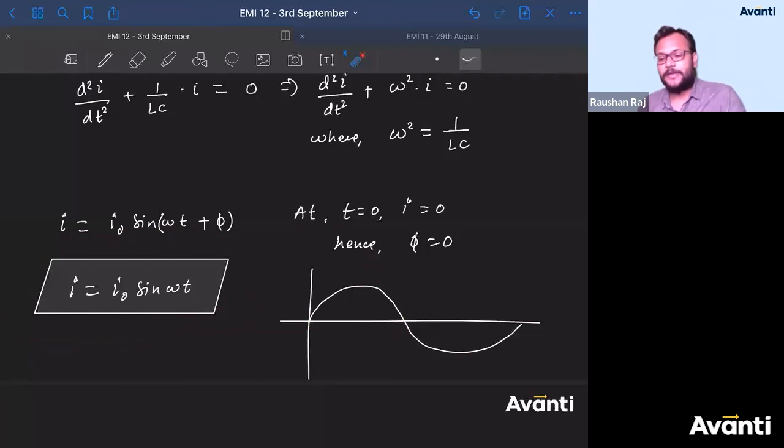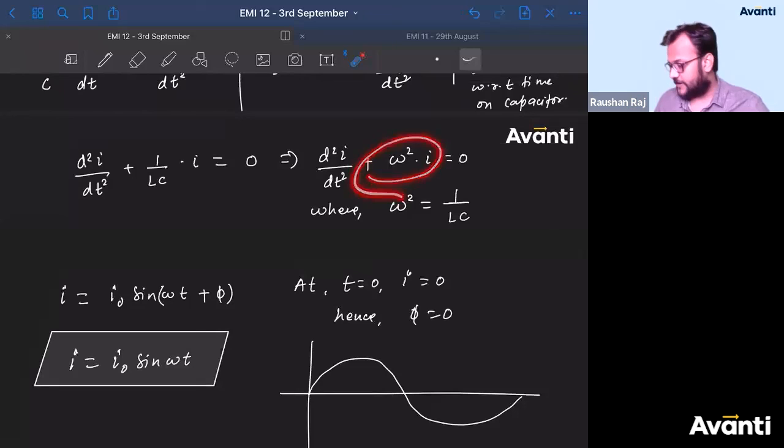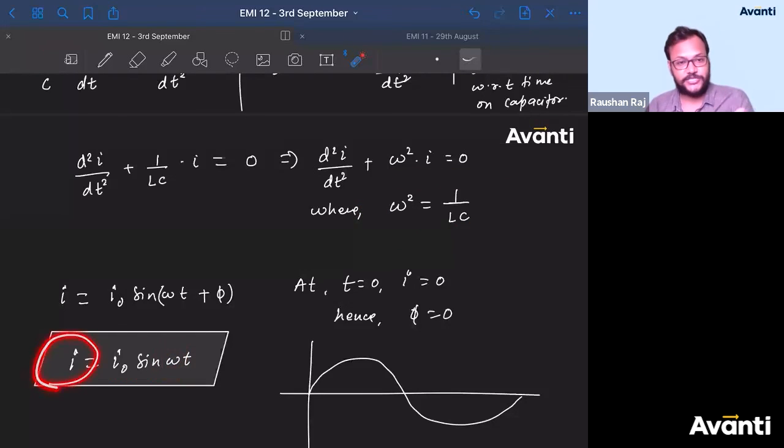All right. Acha, guys, tell me, what is omega here? When you write this equation, what is the meaning of omega? The angular frequency, right? So the value of this omega will tell you how the value of I changes. So what is the frequency of this? If omega is very high, very large, that means in 1 second the change will happen very fast.